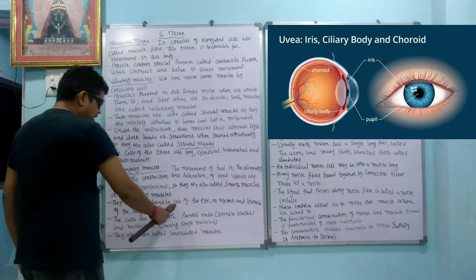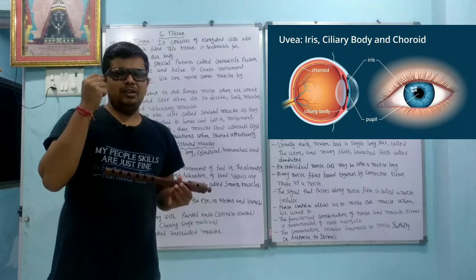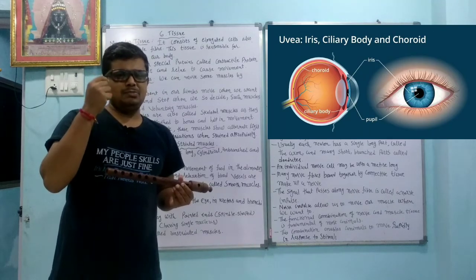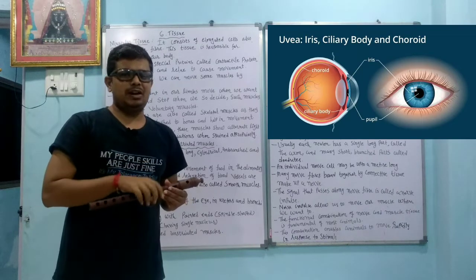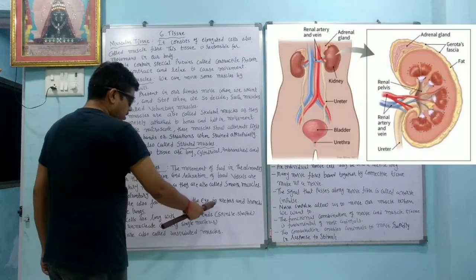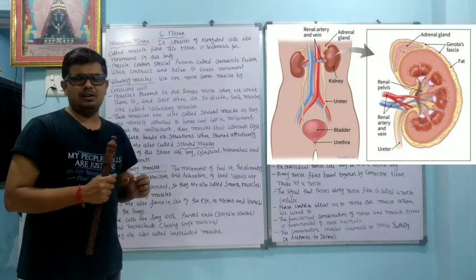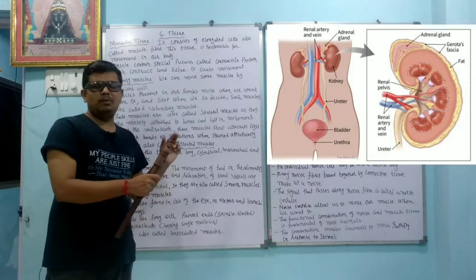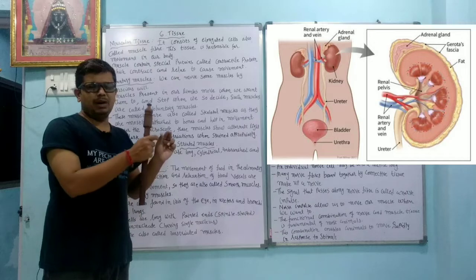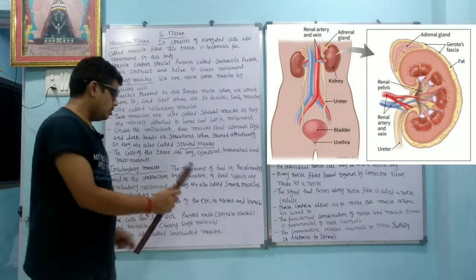They are also found in the iris. Iris means the part around the dark part of the eye, the outside part, which is called the iris. They are also found in the iris of the eye, and in the ureters. Ureters carry urine from the kidney to the urethra. Urine is formed in the kidney, and after that it passes through the ureter to the urethra.